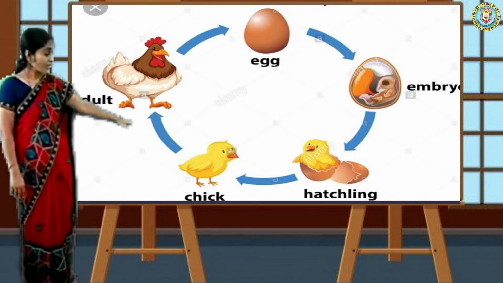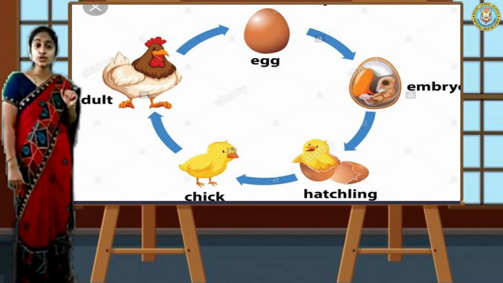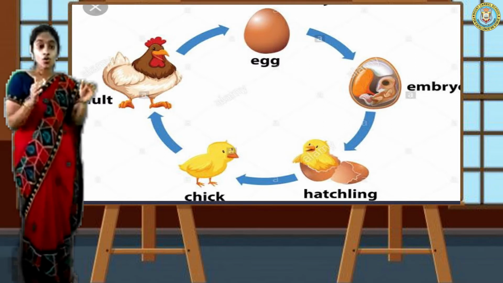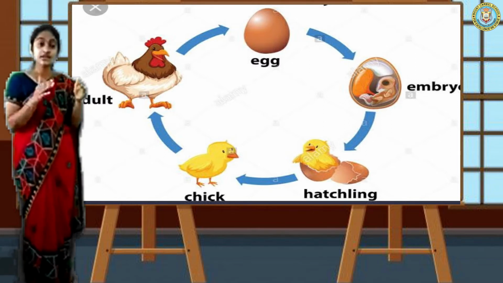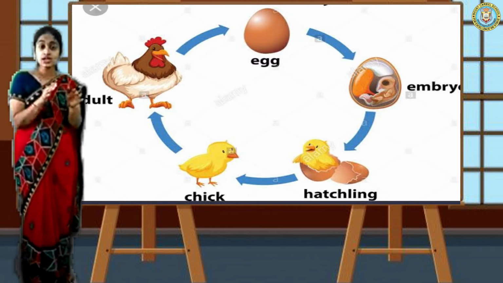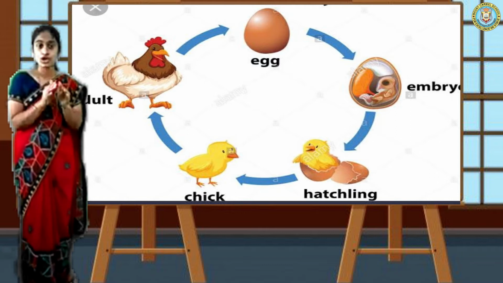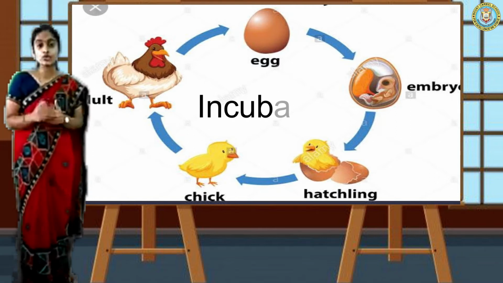Then what happens? Hatching takes place. But before hatching, what does a hen do? Hen goes and gives warm feeling, that is the hen sits over the egg lightly, and it produces heat for hatching. Okay, that process is called incubation.